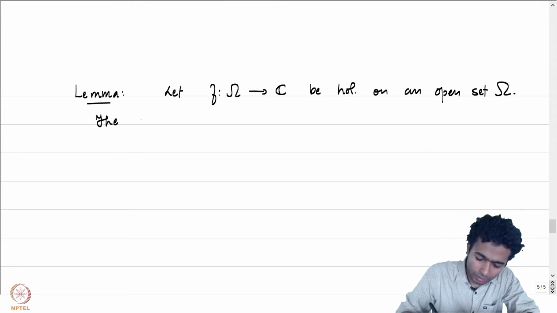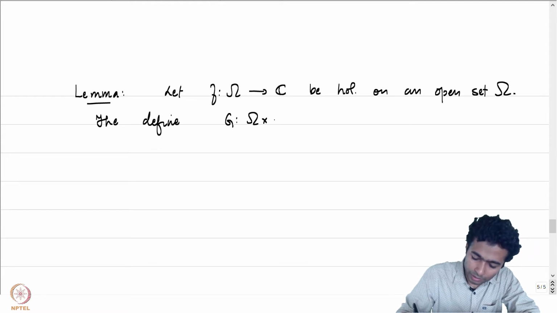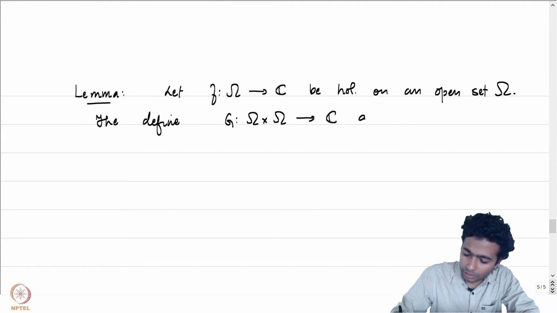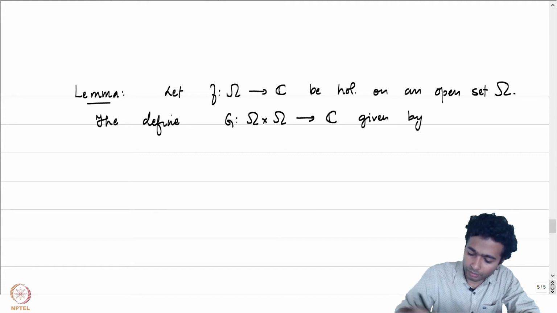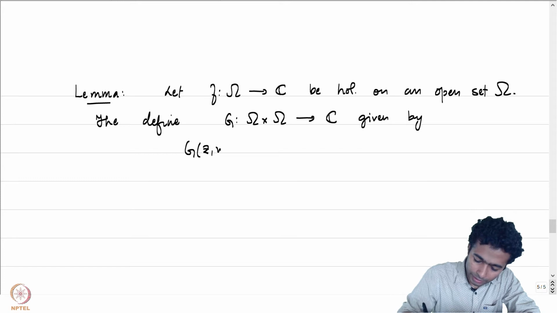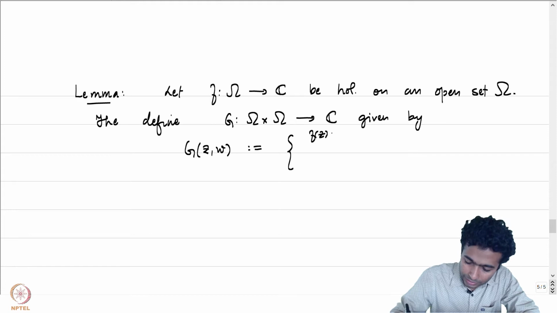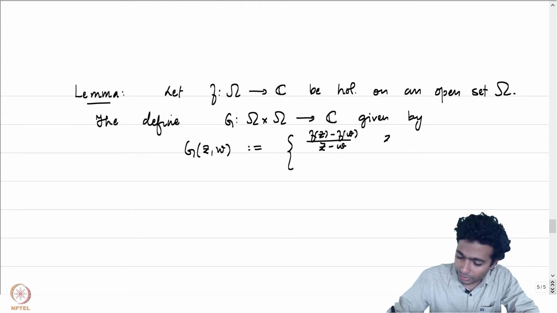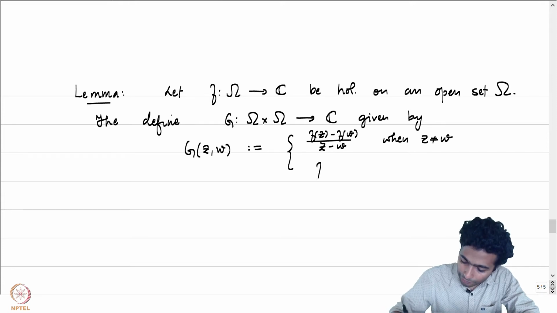Then define capital G from omega cross omega into C given by G of z comma w, defined to be equal to f of z minus f of w by z minus w when z is not equal to w, and f prime at z when z is equal to w.